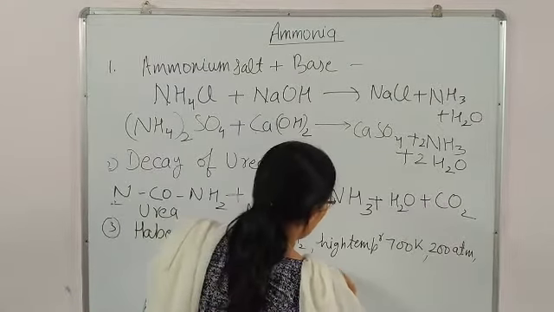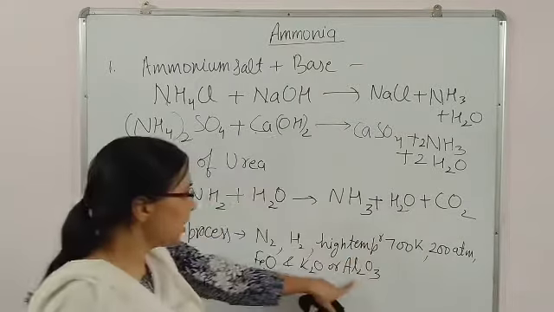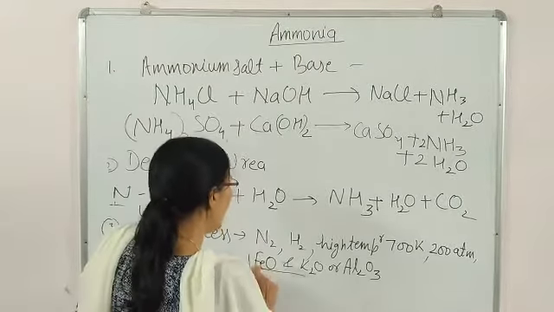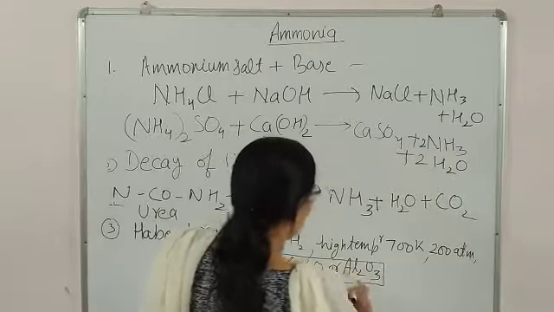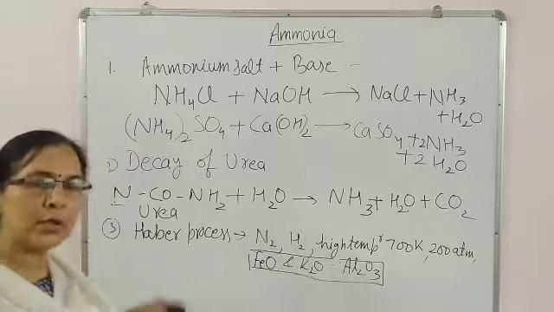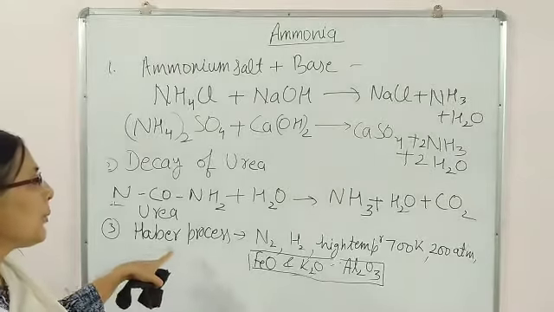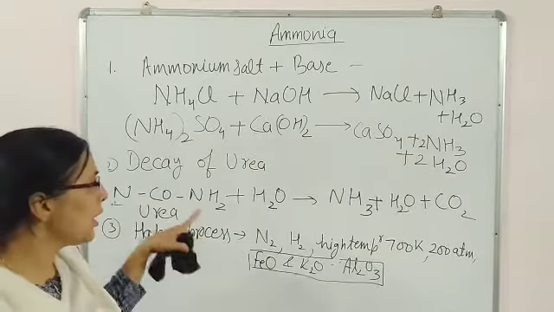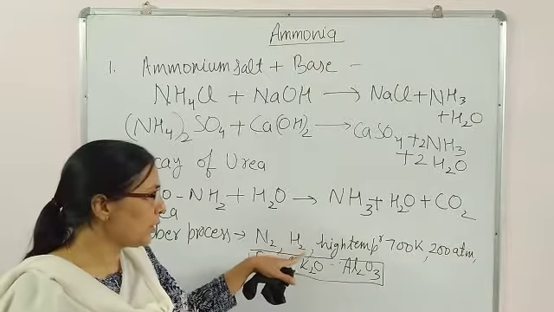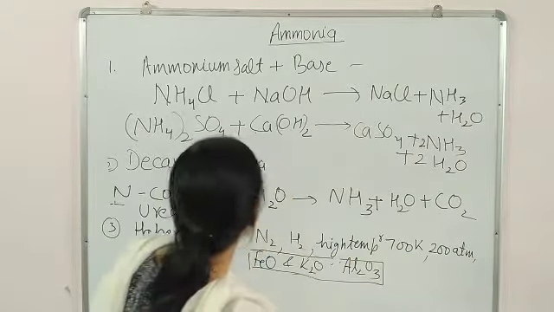K2O or Al2O3. Nowadays catalysts have changed. Earlier Fe and Mo was the catalyst. Now it is FeO along with K2O or Al2O3. Sometimes both K2O and Al2O3 are taken as catalysts. So the optimum condition for the preparation of ammonia through the Haber process is that the reacting species are nitrogen and 3 moles of hydrogen, and according to Le Chatelier principle, high temperature and high pressure are required.